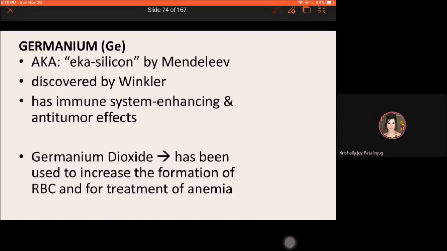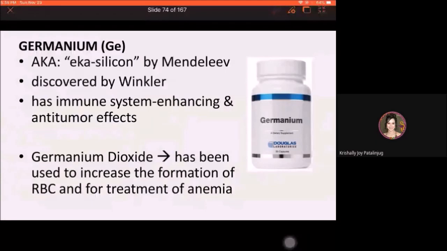Okay. Germanium is usually present in few dietary supplements. Very good siya for immune system enhancing. And meron din tayong mga germanium na usually prescribed by the doctors as anti-tumor. Okay. Another is the compound germanium dioxide. This is good for the treatment of anemia because it has been found to increase the formation of red blood cells. That is why pwede siya for anemia.